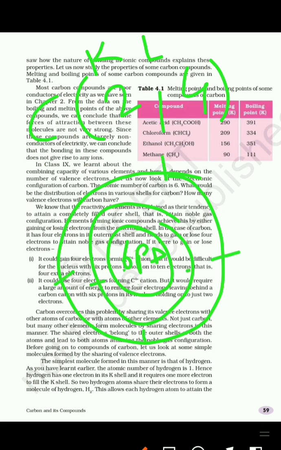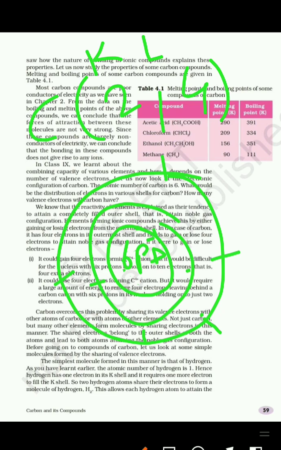Now if carbon gains 4 electrons, there will be only 6 protons in the nucleus and the number of electrons will increase, so the carbon atom becomes unstable. The nucleus cannot hold all the 10 electrons.